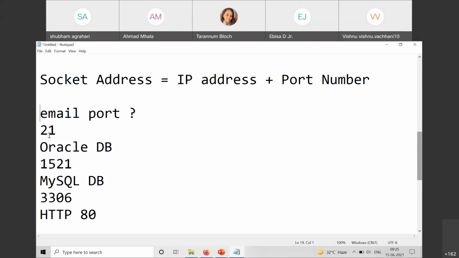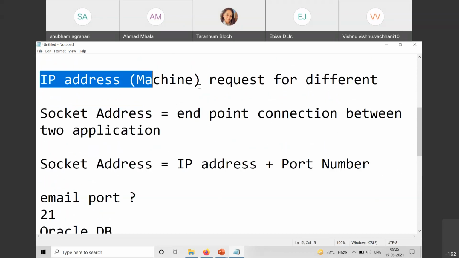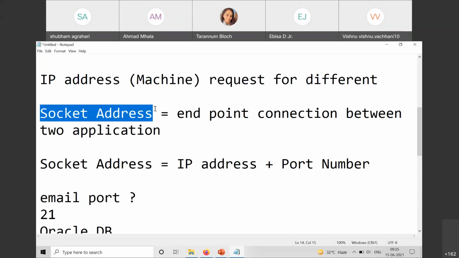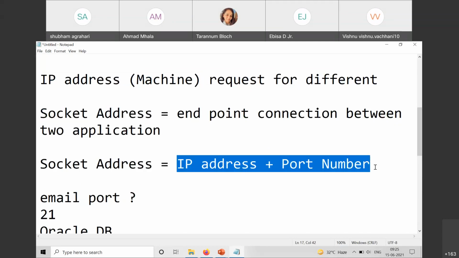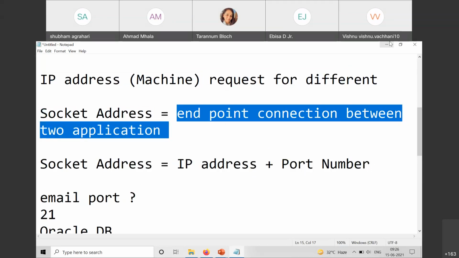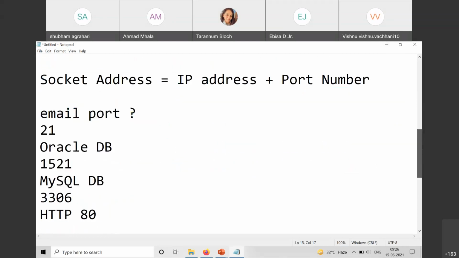Okay, right. So these are the certain default ports. So what we are concluding over here is that we have the IP address, which is the logical address, and it is for the identification of your machine or device over the network. But when I say socket address, usually socket address is a combination of IP plus port number, which will be unique because each and every application needs some dedicated point to have the communication. So socket address is the endpoint connection between two different applications, right? And we discussed certain default ports.